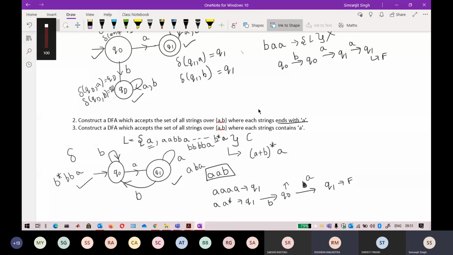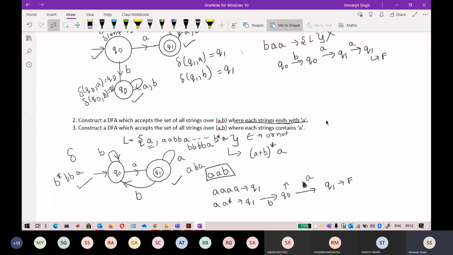This one only, sir. I'm asking if there is an empty string, then what is the case in that? If there is an empty string, should it be in the language or not, you are asking this, right? Yes, sir. Okay. So keep in mind, just look at the language.